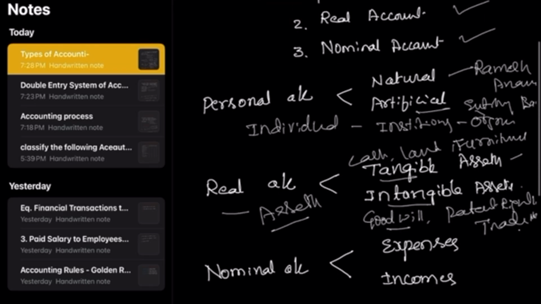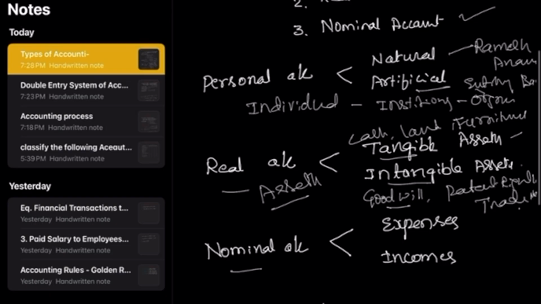Then we have the nominal account. It is classified as expenses and income. All revenue expenses and all revenue incomes are treated as nominal accounts. Expenses like rent paid and salary paid come under the nominal account.